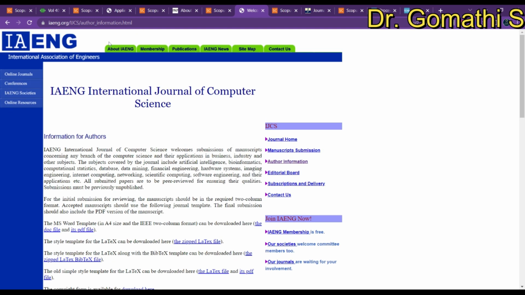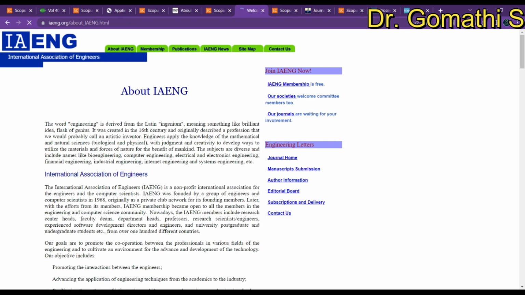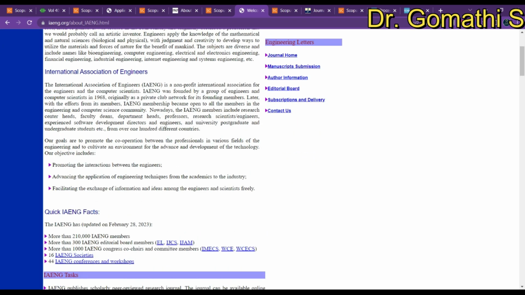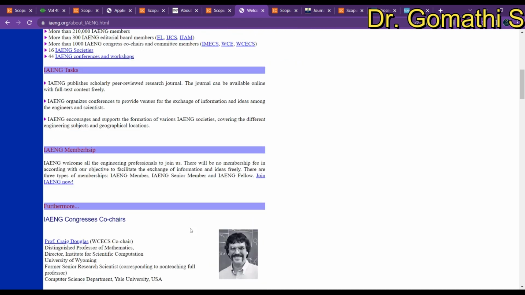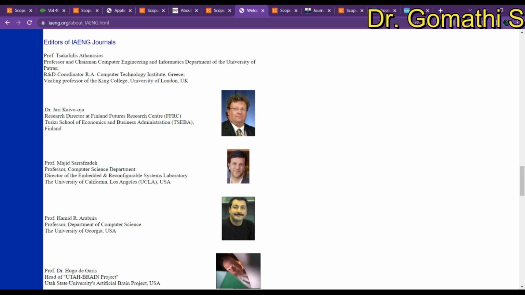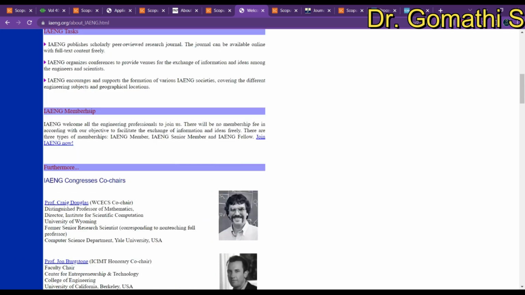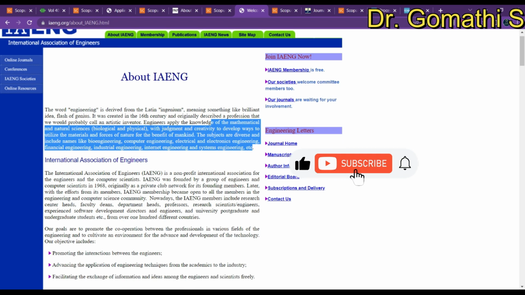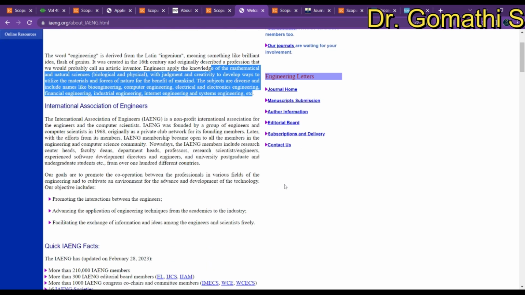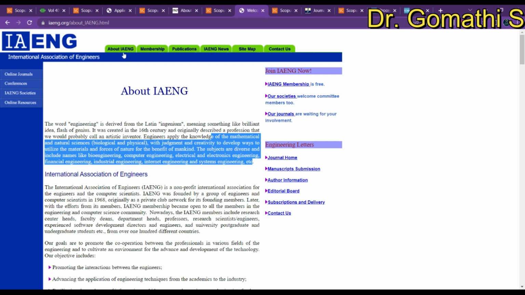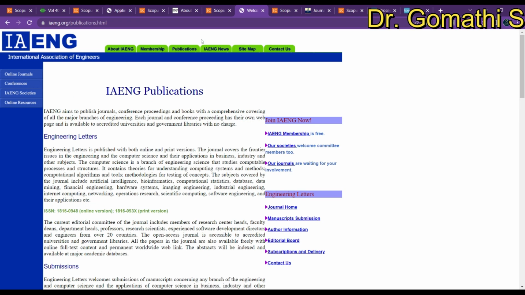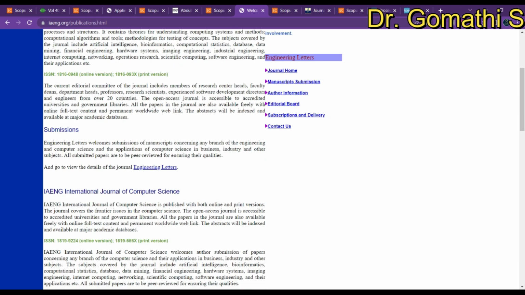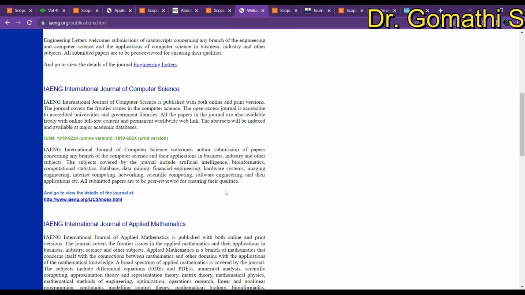You can see archives. So let us go and check here about IANG: how many issues per year and how many days they take in order to reply back. Everything you can find in this page. You can become a member for free. And yeah, you can find the last publications, IANG news, ISSN, submission, IANG computer science.